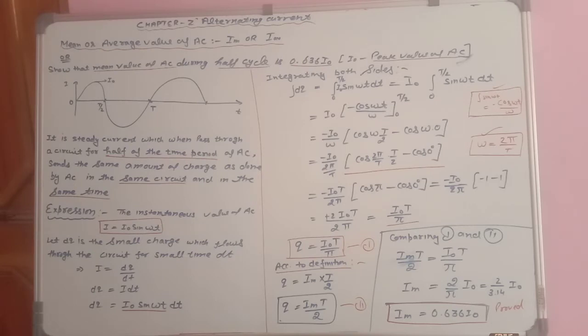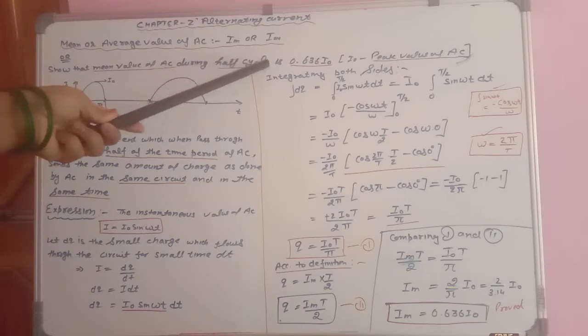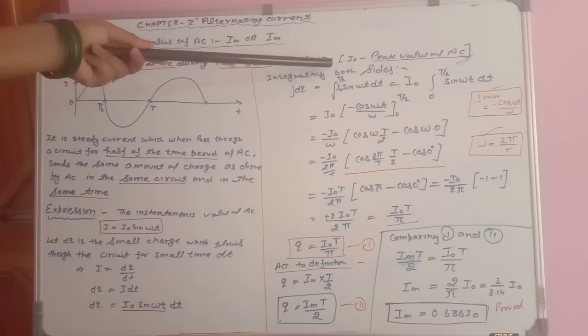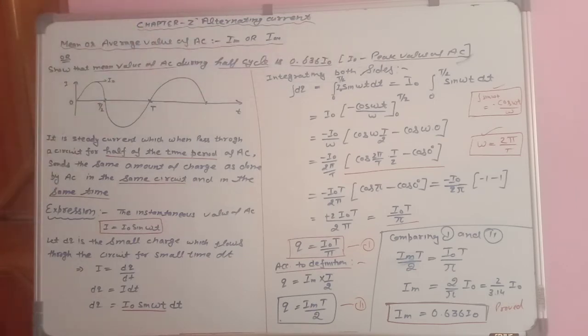Okay, now you must be thinking why I am talking about steady current, because today our topic is mean value or average value of AC, and for studying this mean value of AC, you must have knowledge of steady current, because its definition starts from the steady current. Students, first I am telling you the question form, how a question comes in the exam. They are asking: show that the mean value of AC during half cycle is 0.636 I naught. I naught is the peak value of AC.